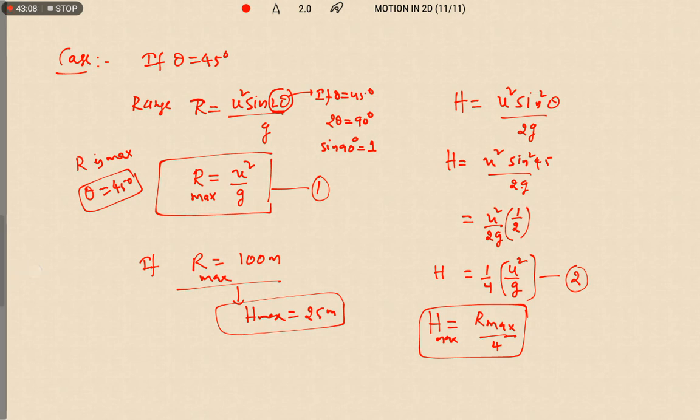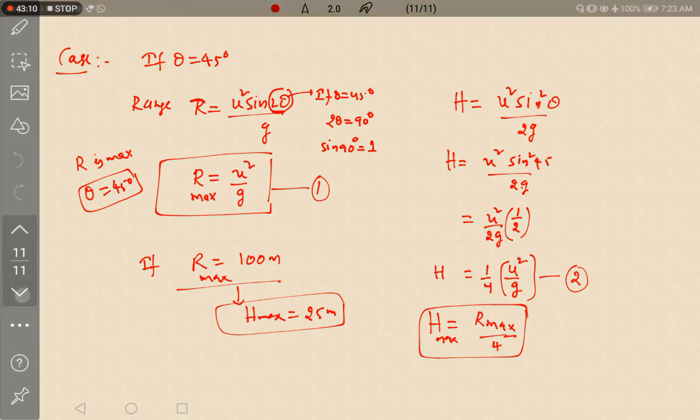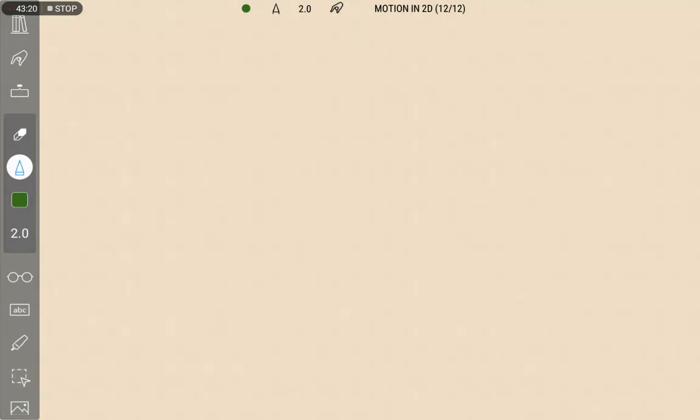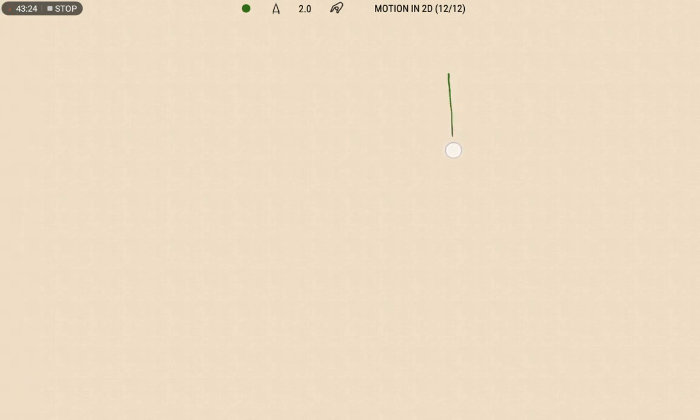Now let us discuss one application here. I think you know complementary angles. What is meant by complementary angles? If the sum of angles is equal to 90 degree, then the angles are said to be complementary angles.